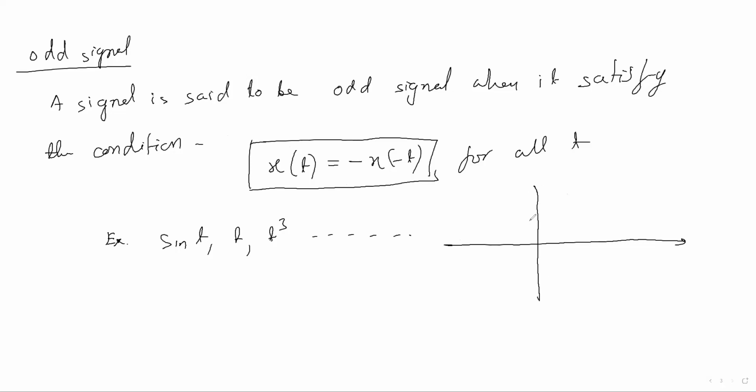What is called an odd signal? A sine signal starts from the zero origin. Take some value at t equal to 2, and this is t equal to minus 2. This is a diagram for sine t.